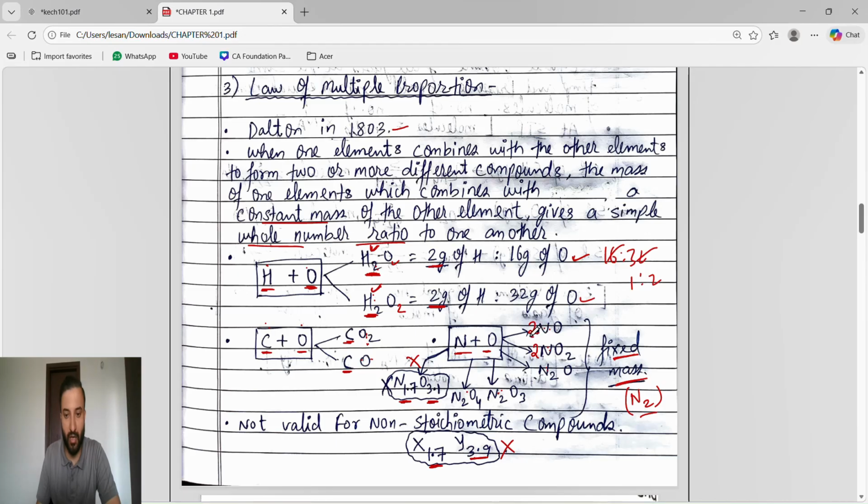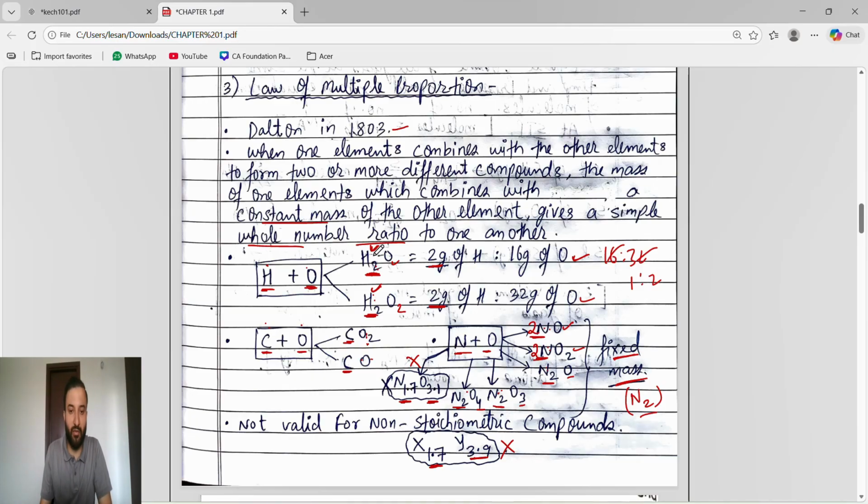So now see here. We have fixed the mass of N2, so this is N2, N2, N2, N2. The masses of N2 are fixed. Now the masses of oxygen are changing. It is 2 oxygen, this is 4 oxygen, this is 1 oxygen, 3 oxygen, 4 oxygen. The mass of oxygen is changing, meaning the masses of the other element are changing, but the mass of one element is fixed.